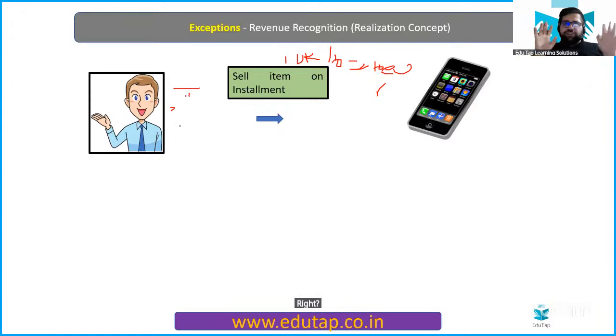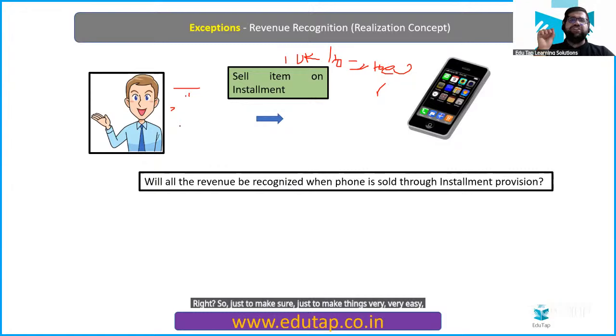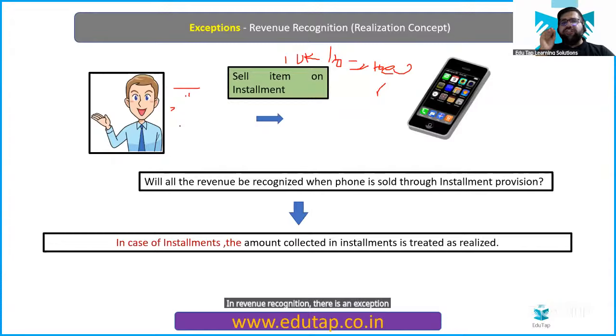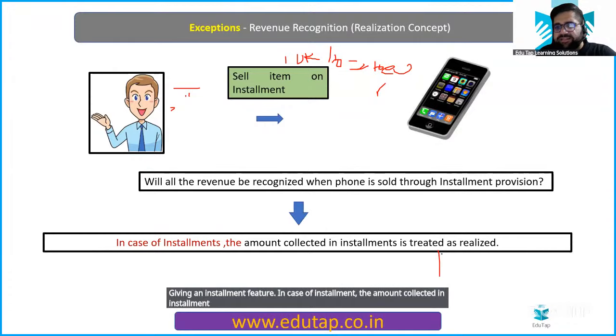So just to make things very, very easy, in revenue recognition there is an exception. You will follow a standard practice when you are doing installment sales or when you are giving an installment feature. In case of installment, the amount collected in installment will be treated as revenue. As simple as that. And you will only recognize the revenue when the installment becomes what? Becomes due.